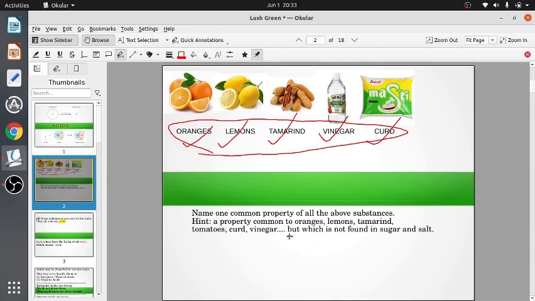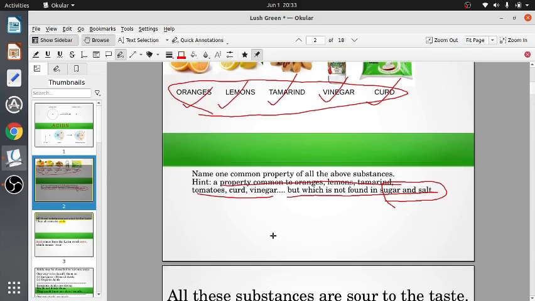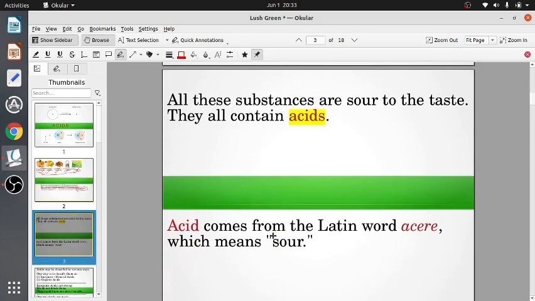And you have got a hint. A property which is common to these but which is not found in sugar and salt. It's not found in sugar and salt, but it is found in all the other substances. What is common? Obviously, they are sour in taste. All of them are sour to the taste.